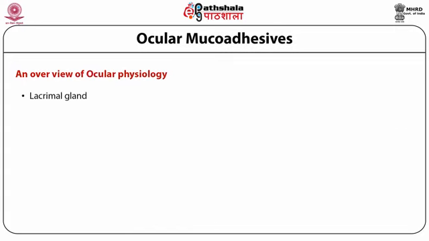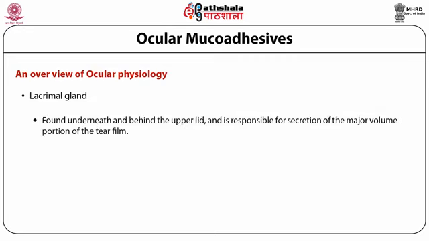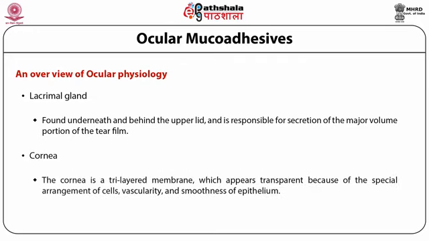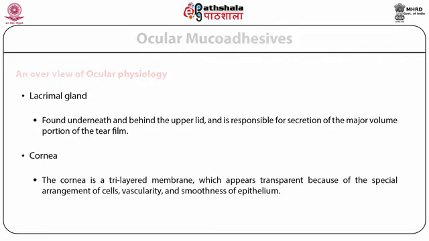Then we have the lacrimal gland. This is found underneath and behind the upper lid and is responsible for secretion of the major volume portion of the tear film. Then we have the cornea. The cornea is a tri-layered membrane which appears transparent because of the special arrangement of cells, avascularity and smoothness of epithelium.